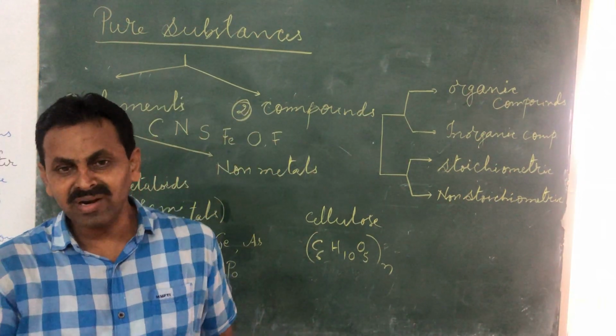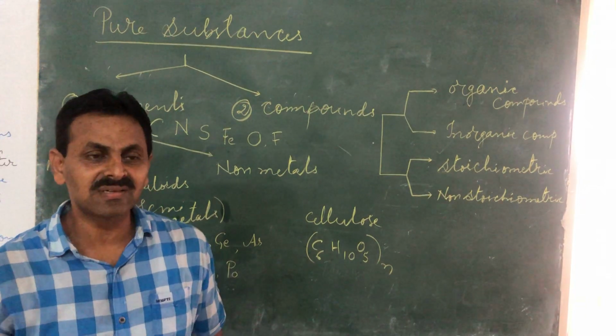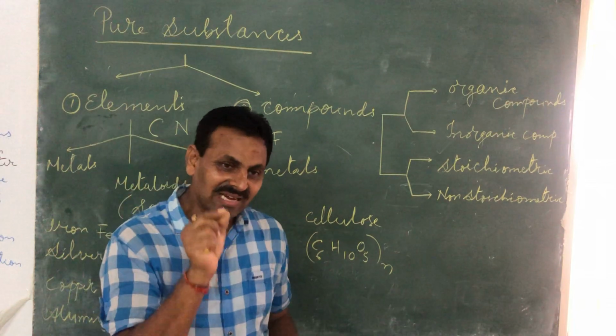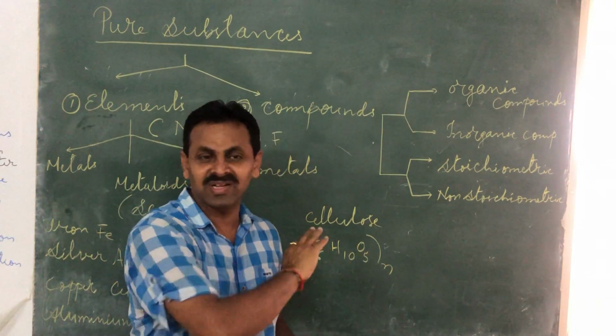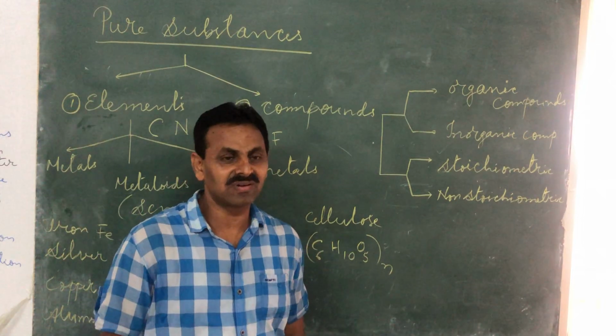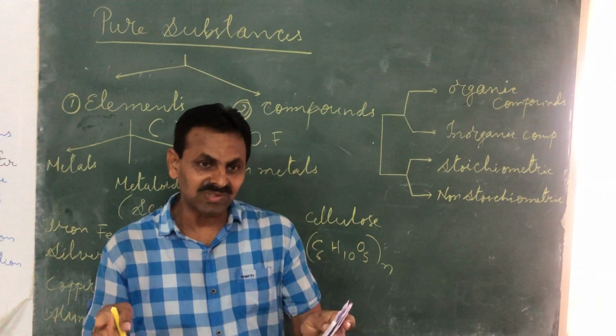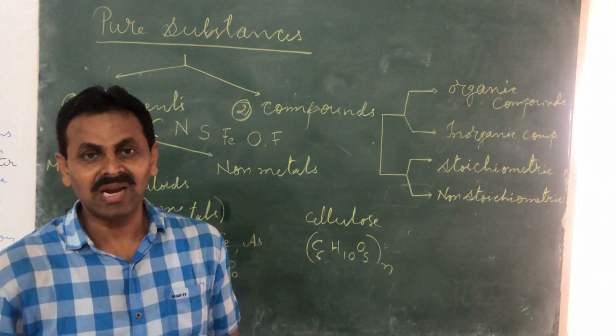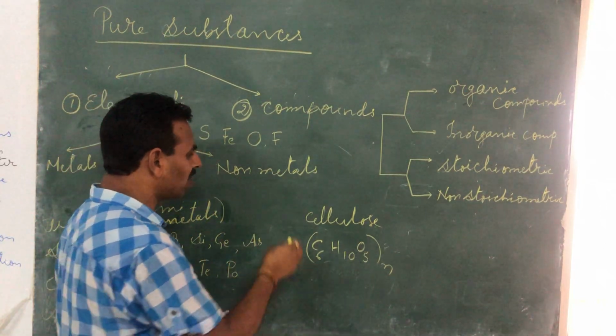Now, try to burn ash again, nothing will happen. You keep on burning some ash for 2 days, nothing will happen, because that is the carbon element which cannot be further decomposed, which cannot be further broken down. So if you have bigger compounds in which you have more than one type of element, you can break down. Like water, the formula is H2O.